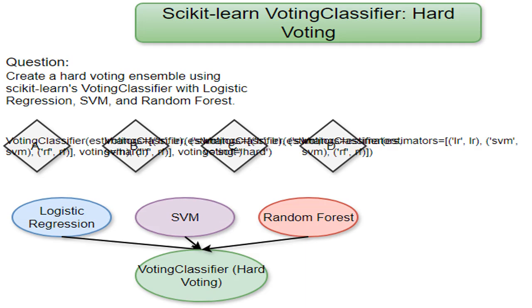I'm asking you to create a model that uses hard voting to combine the predictions of a logistic regression model, an SVM model, and a random forest model using Sklearn's built-in voting classifier. It's a practical exercise in combining different machine learning techniques.